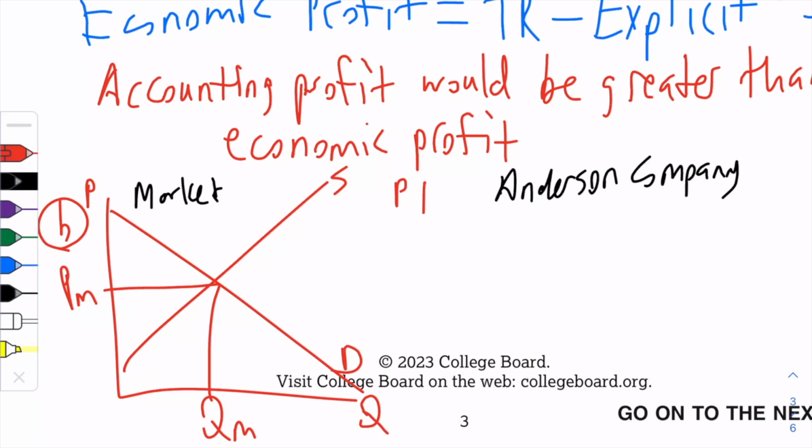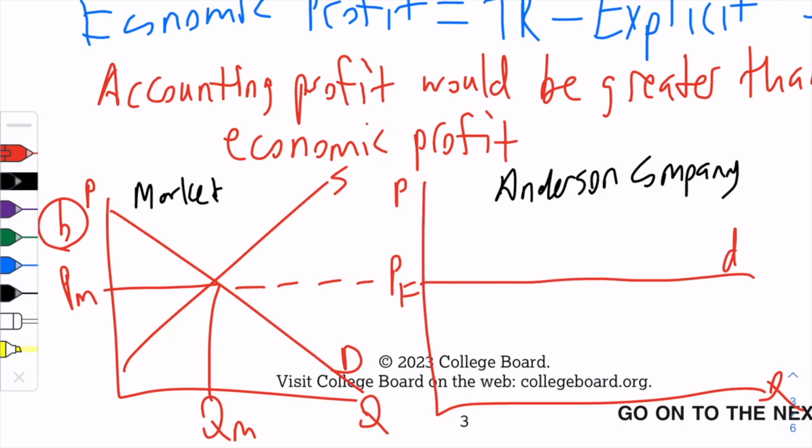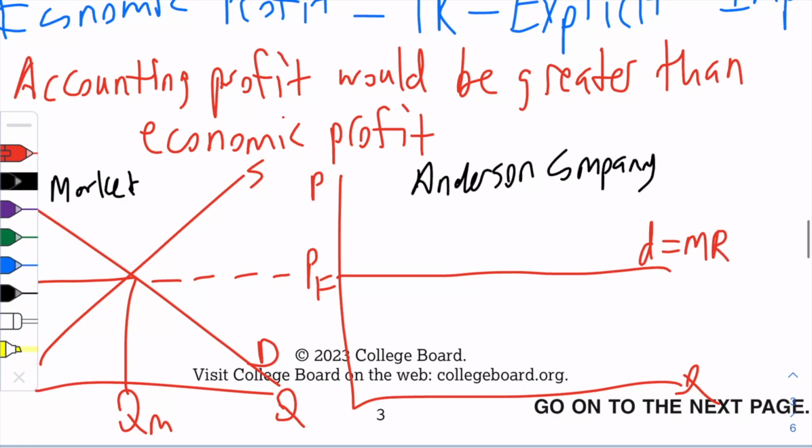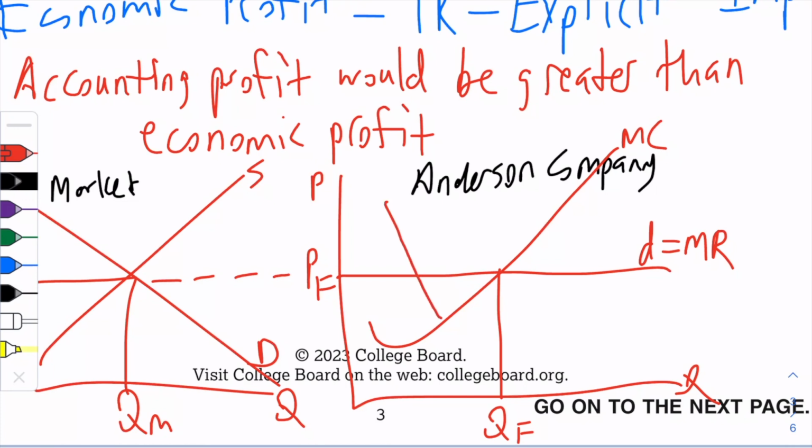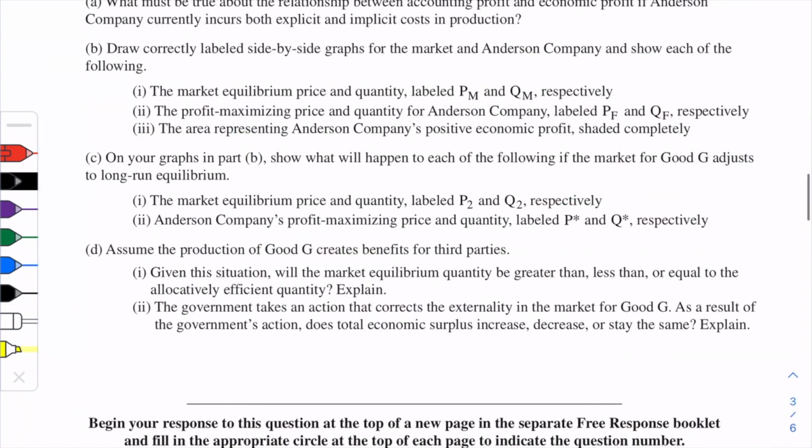So price, quantity. Remember, it's the same price. So I'm going to put dashes, PF, and that's my demand, which is also my marginal revenue. I need a marginal cost curve. And this right here, MR equals MC, is my QF. And then we're making profits. Remember, profits is where my price is more than my ATC. So I need to draw my ATC down here. ATC.